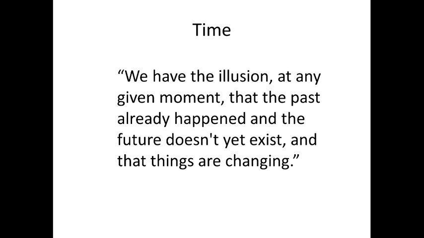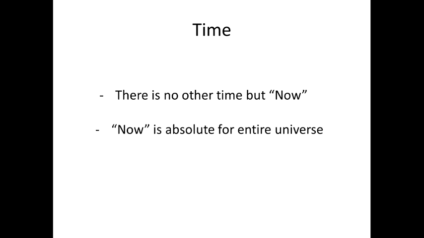But now let's talk about basic properties of time which can be deduced from the new approach to the interpretation of gravity. In a theory of gravity where mass is absorbing space, and motion in space is an intrinsic property of matter, time is shrinking to a point that we call now, which means that there is no other time but now. If there is no time except now, then now is absolute and the same for the entire universe.